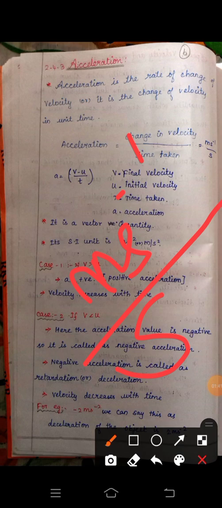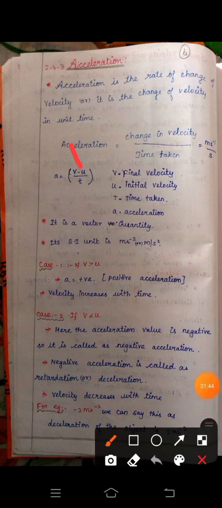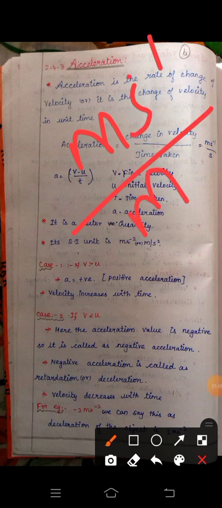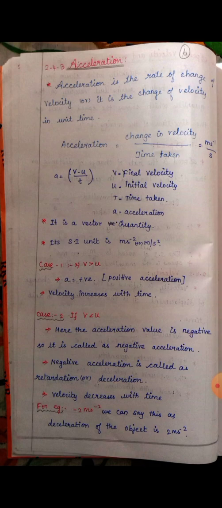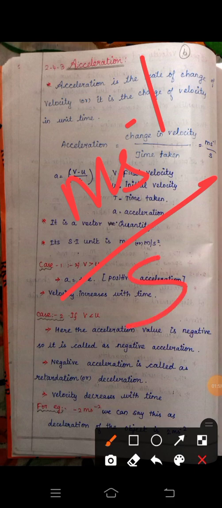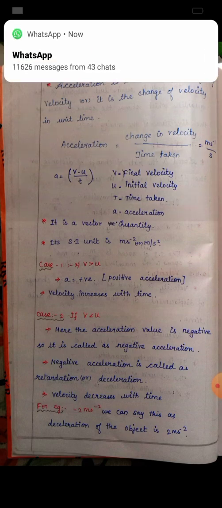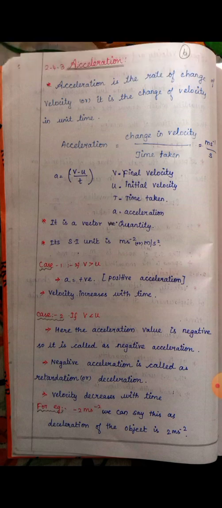See here, the velocity unit is meter second to the power of -1, divided by time taken, whose unit is second. If the second goes up, the power becomes -2. So m s to the power of -2, meter per second squared, is the unit of acceleration.